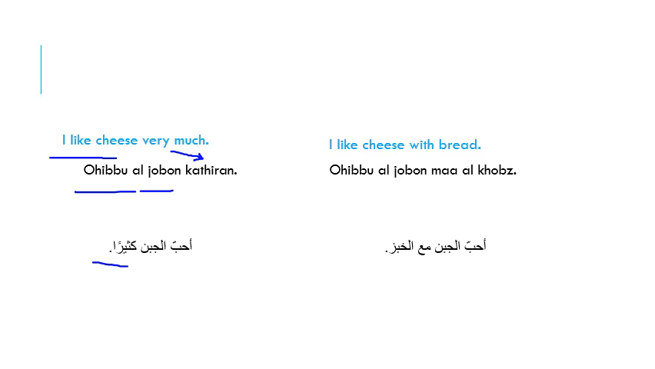You may say I like cheese with bread. I like cheese is أحب الجبن, with is مع, bread is الخبز. So the sentence is أحب الجبن مع الخبز. So this is the usage of the word like in the sentence or in the question, do you like cheese? You can say I like cheese. You can say I like cheese very much, or you can say I like cheese with bread.